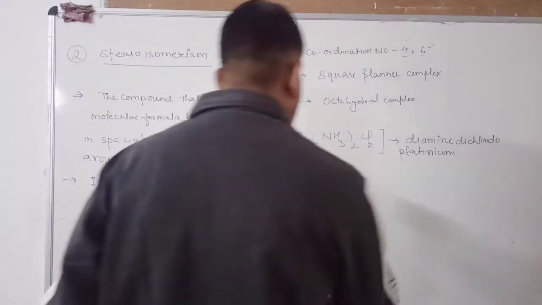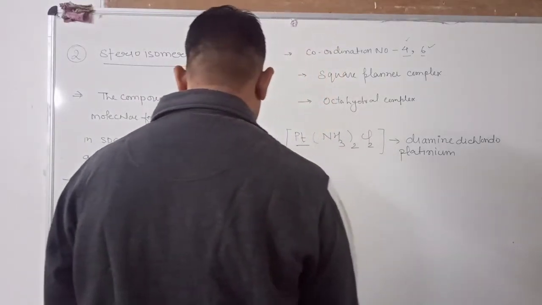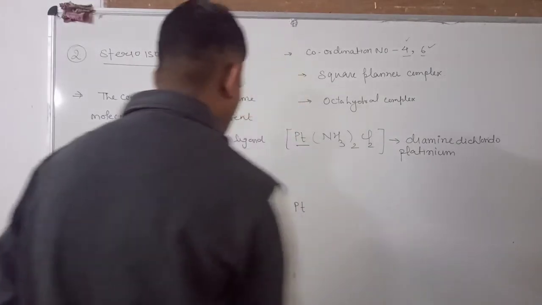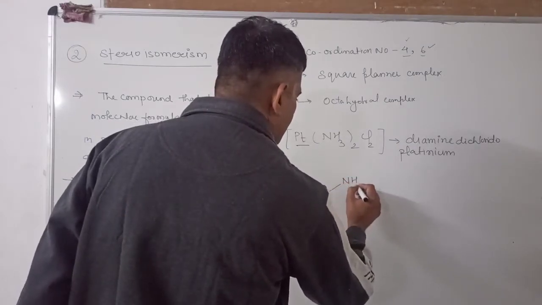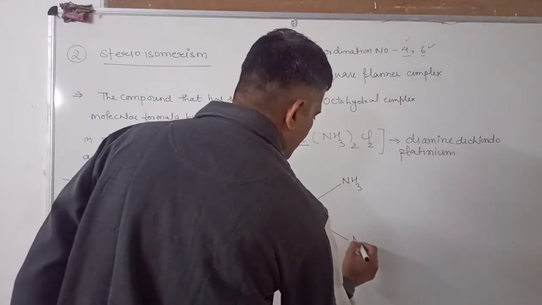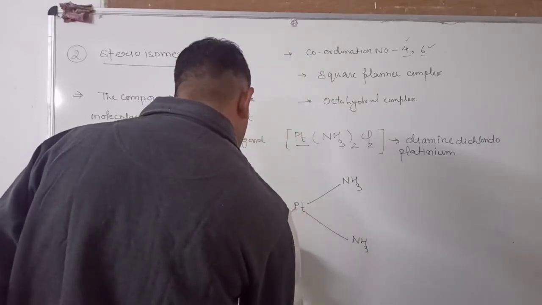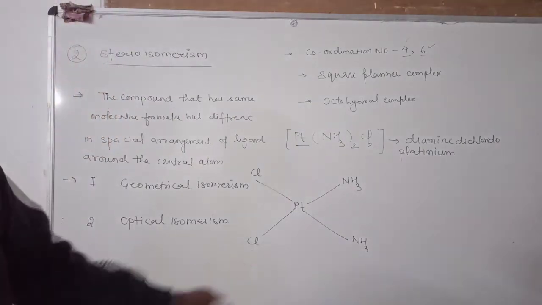Now see, this is the central atom, platinum, and these two ligands joined here are ammonia and these two are chlorine. This is known as the cis isomer.